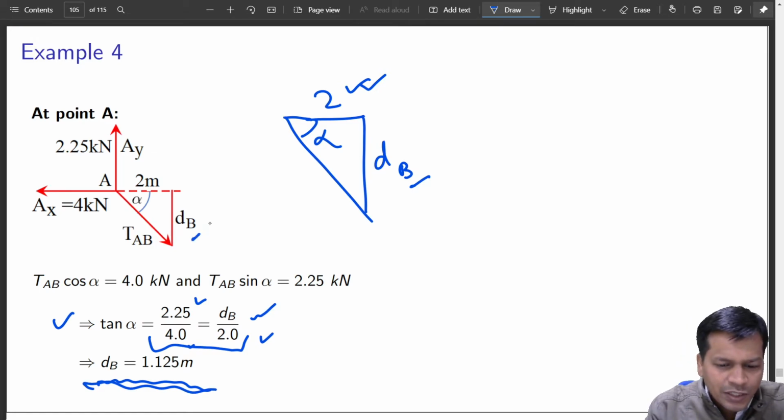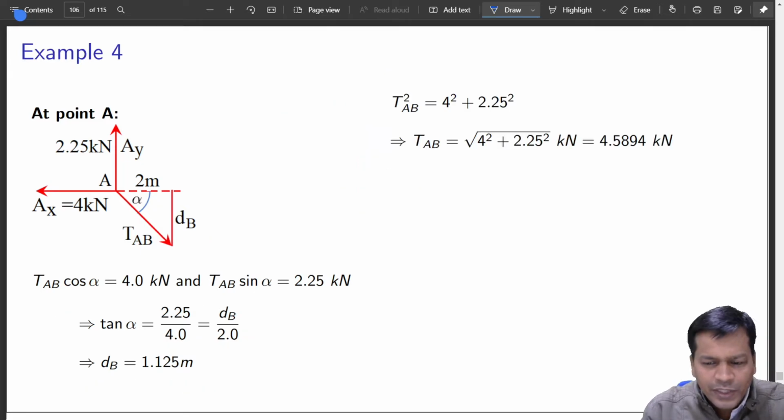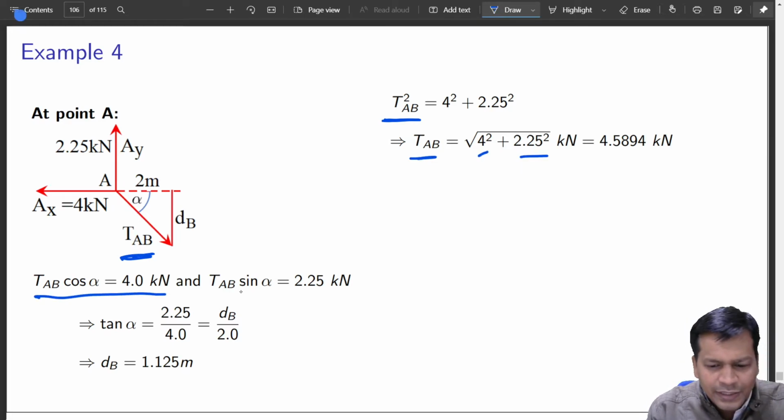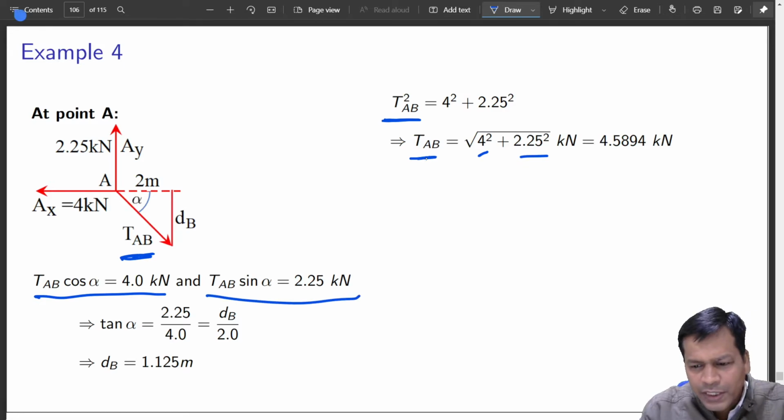So dB is now known. Alpha is also known. Okay. So quickly we can calculate the magnitude of T_AB. That is the magnitude of this force. You see T_AB is equal to this square plus this square, just squaring and adding these two should give you T_AB. If you take root of that, you can get this.